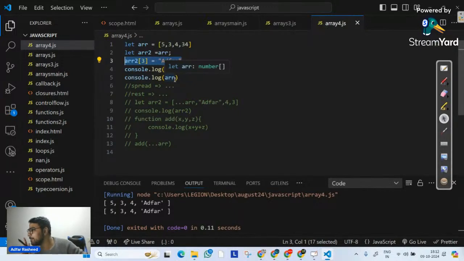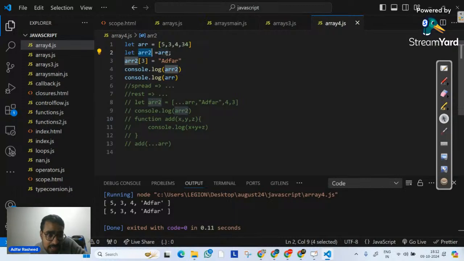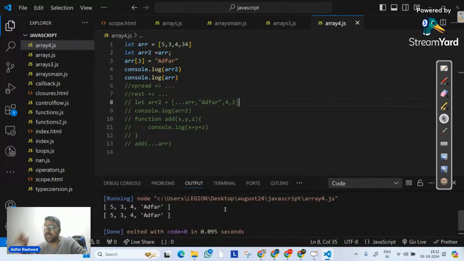Do you understand what's happening over here? When I directly assigned ARR2 with ARR, then if I make a change in ARR2, it is actually affecting my ARR as well, even though I did not want that. In a similar way, if I try to make a change in ARR instead of ARR2, it is also going to affect both. Now, what is this particular concept called? Tell me quickly in the chat. But before I do that, let me try to make you understand what actually is happening over here.